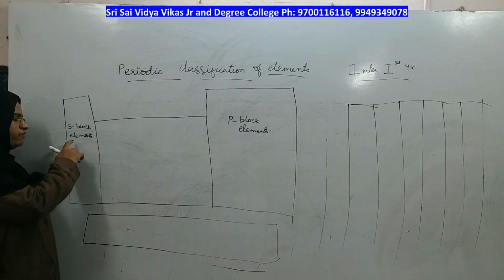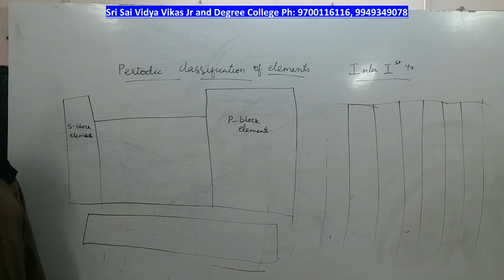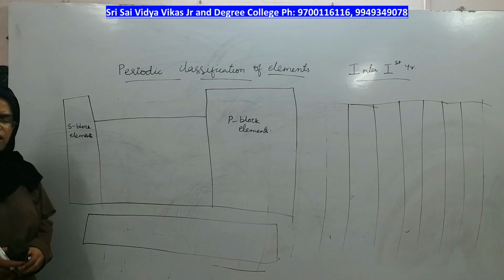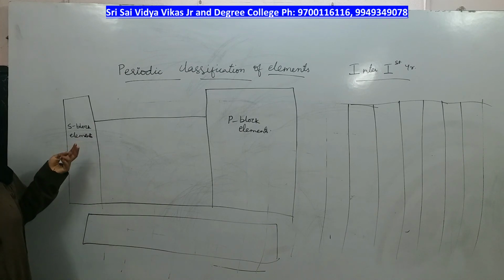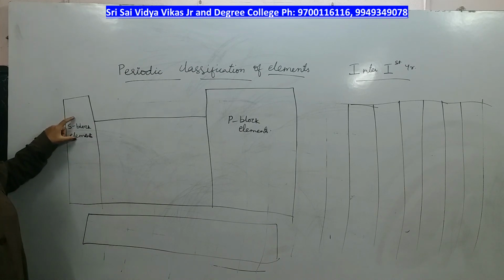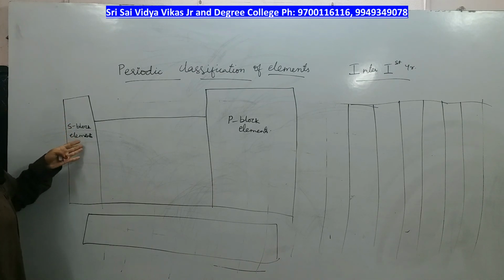The reason is, in this group you will find metals which are light in weight and highly electropositive, and therefore they will combine easily to form bases. Alkalis form bases very easily, therefore they are called alkali and alkaline earth metals.